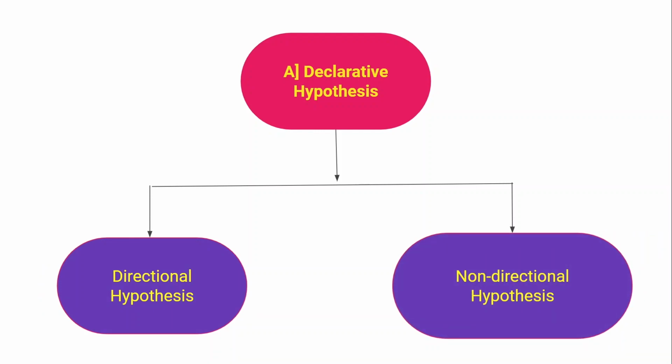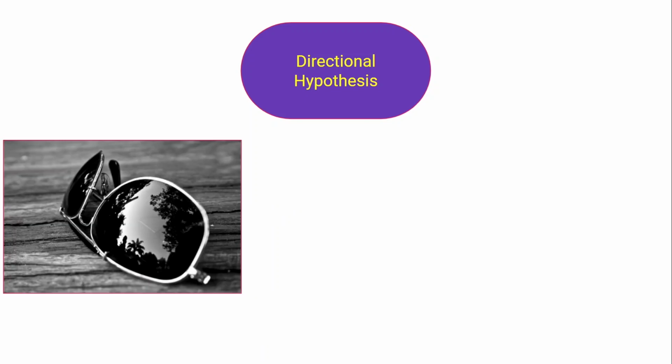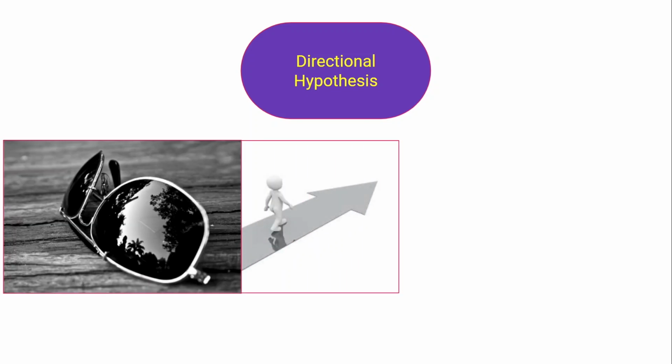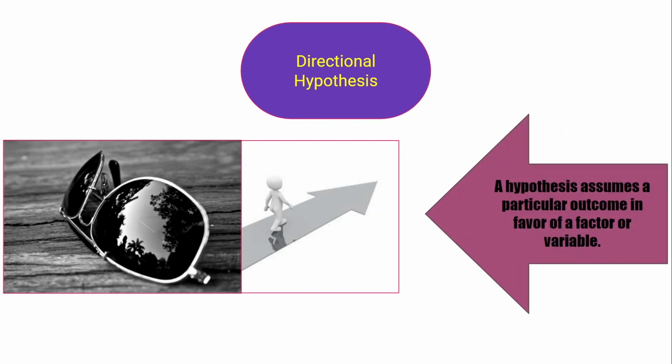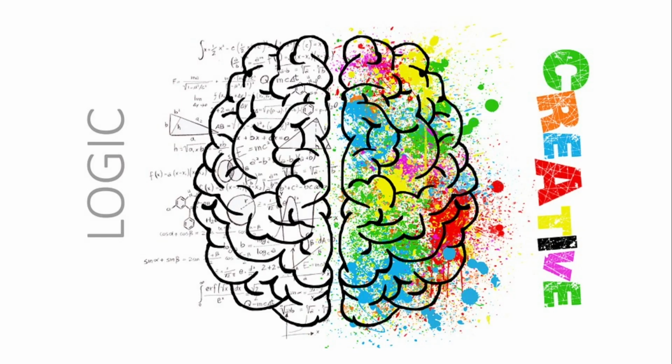Now let's start to understand the directional hypothesis. This hypothesis reflects the expected direction of the outcome. This means that such a hypothesis assumes a particular outcome in favor of a factor or variable. In other words, the directional hypothesis expects a particular outcome out of the possible outcomes in favor of a certain variable. Directional hypothesis clearly indicates the difference or relationship between the variable characteristics under study in terms of the independent variable.